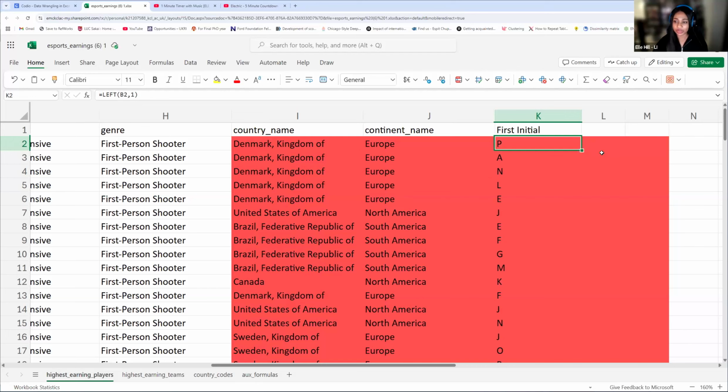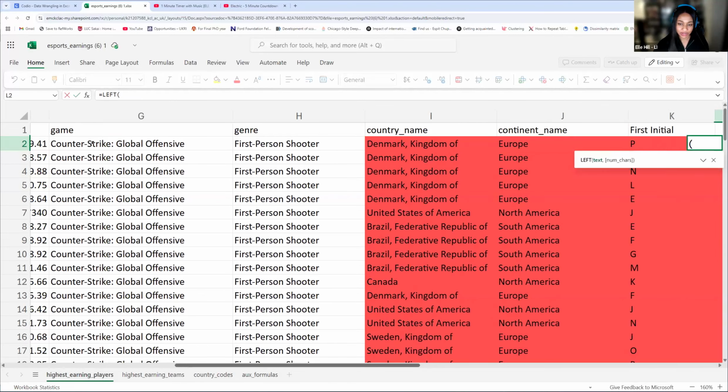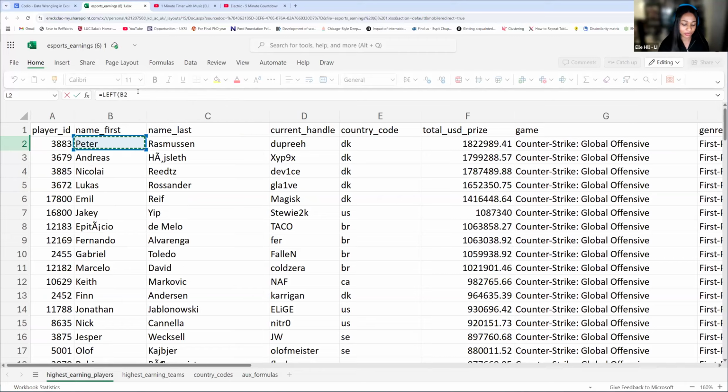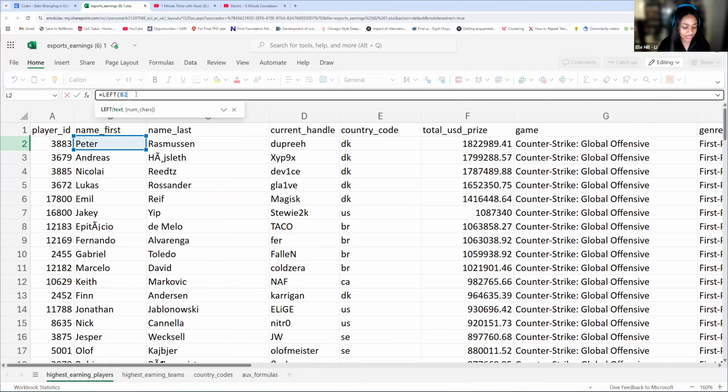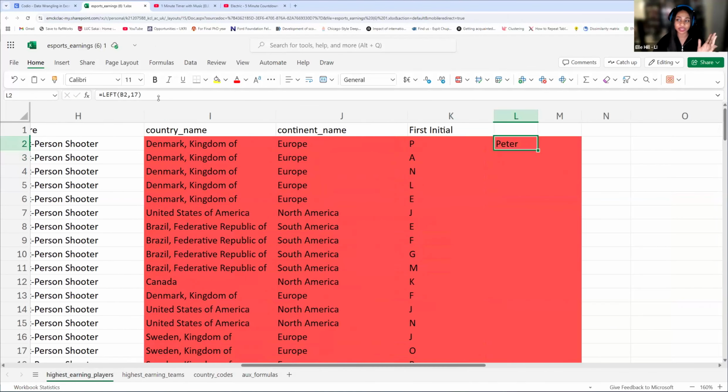If you input a number longer than the text, I am a scientist, so I like to trial by fire. So let's see. If I click Peter, and then I say 17, it's probably just going to give you a lot of spaces. It's okay with this since it's counting from the left, but it's just going to include everything, but you might have some hidden spaces here.